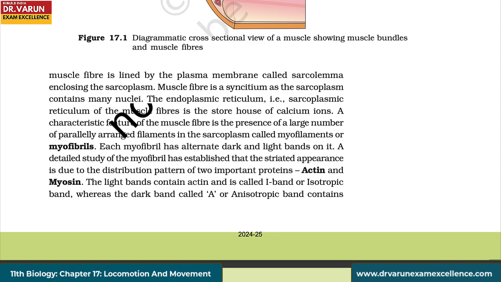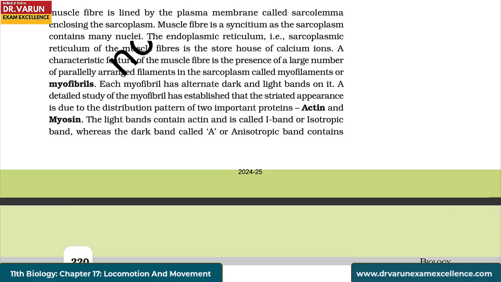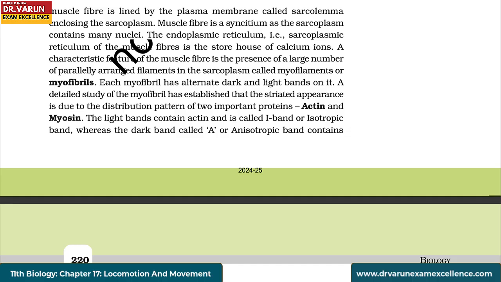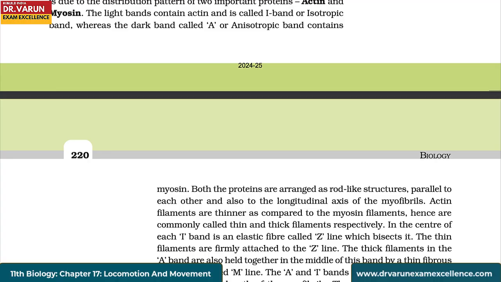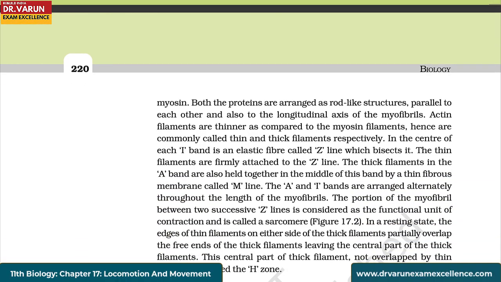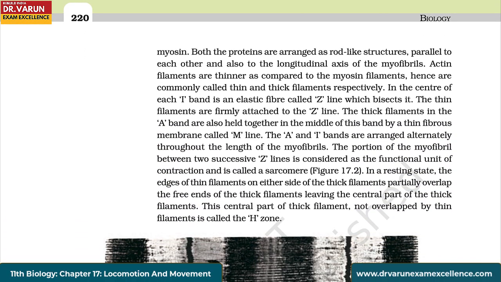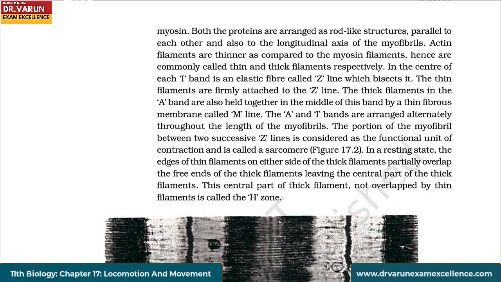A detailed study of the myofibril has established that the striated appearance is due to the distribution pattern of two important proteins, actin and myosin. The light bands contain actin and is called I band or isotropic band, whereas the dark band called A or anisotropic band contains myosin. Both the proteins are arranged as rod-like structures parallel to each other and also to the longitudinal axis of the myofibrils. Actin filaments are thinner as compared to the myosin filaments, hence are commonly called thin and thick filaments respectively.